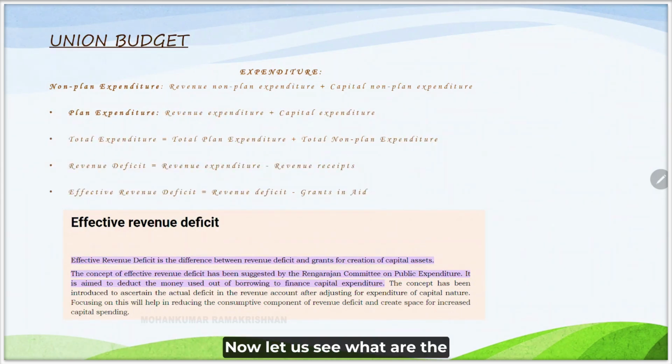Now let us see what the expenses are for the Government of India. Expenses we can categorize as non-plan expense and plan expense. These are common even in our households. The rent that we pay to our landlord is a plan expense, because we know the rent amount and the date it has to be paid. Suppose our gas cylinder depletes on a particular day and we need to book a new cylinder, which we never knew when it would happen. Those kinds of activities are non-plan expense.